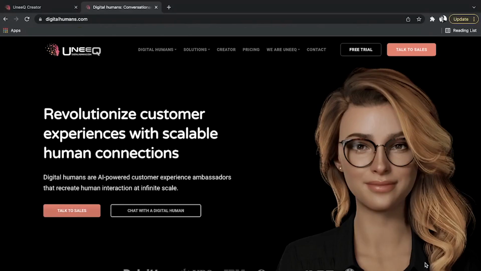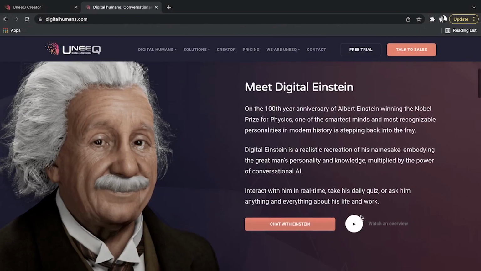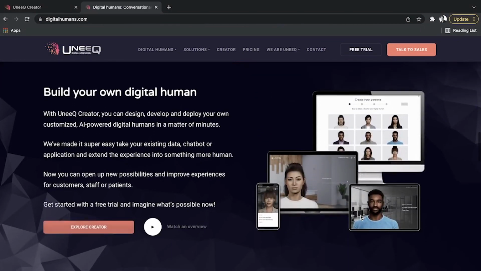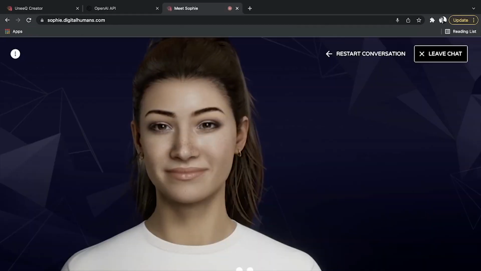To create our physical model of our movie character, we are going to be using a tool called Digital Humans. This company specializes in delivering animated 3D models for digital customer service avatars, and here's what that looks like.